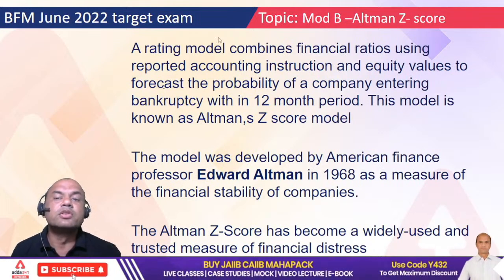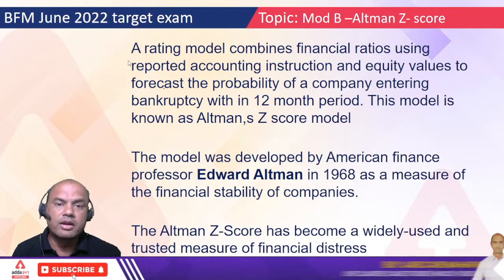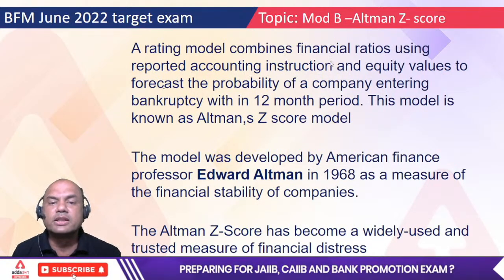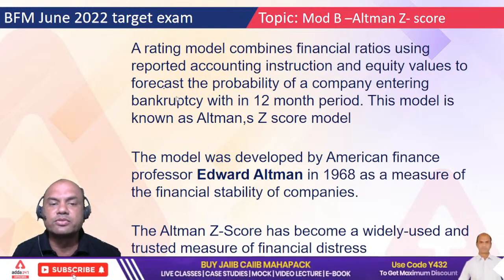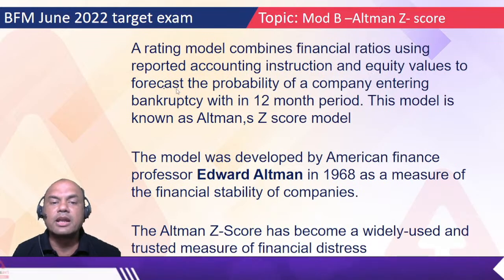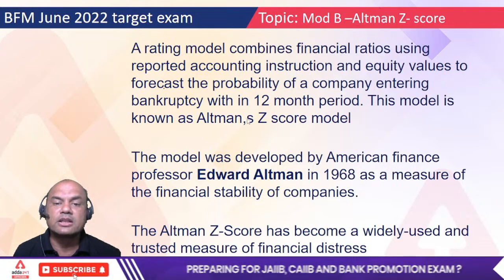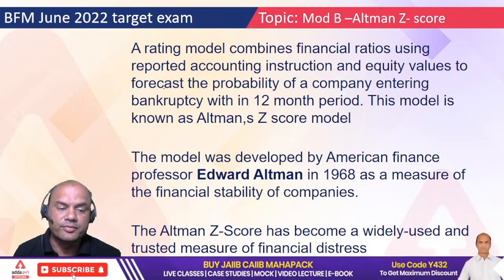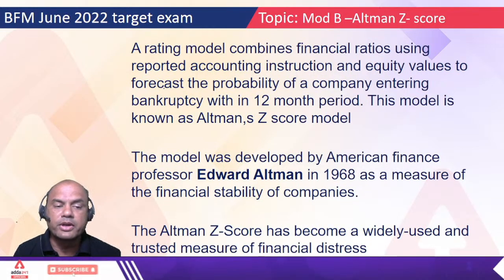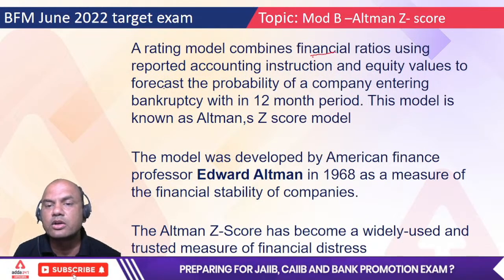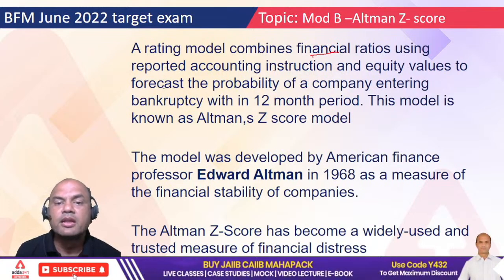So what is Altman Z score? A rating model that combines financial ratios using reported accounting information and equity values to forecast the probability of a company entering into bankruptcy within a 12-month period. The model is known as Altman Z score. See the important points here. Number one, financial ratios. Number two, reported accounting information.